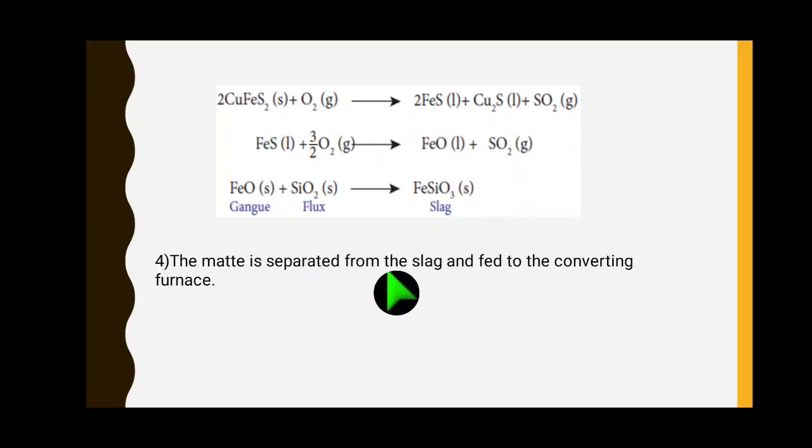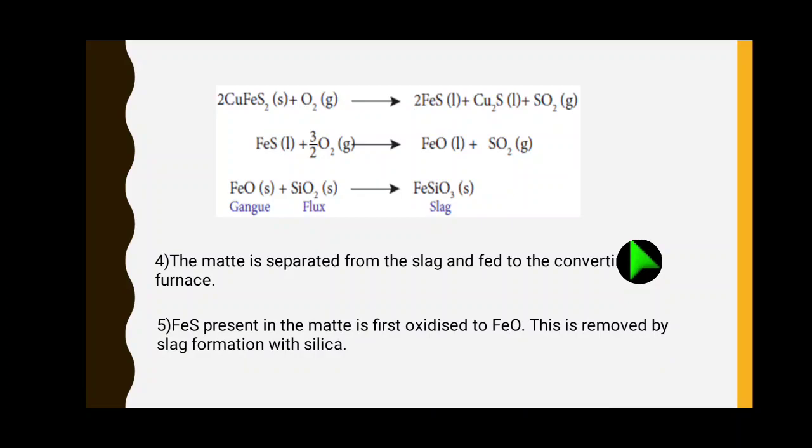The matte is separated from the slag and fed to the converting furnace, right? Now the ferrous sulfide present in the matte is first oxidized to ferrous oxide. Already we have seen, this is removed as slag by the formation with the silica.